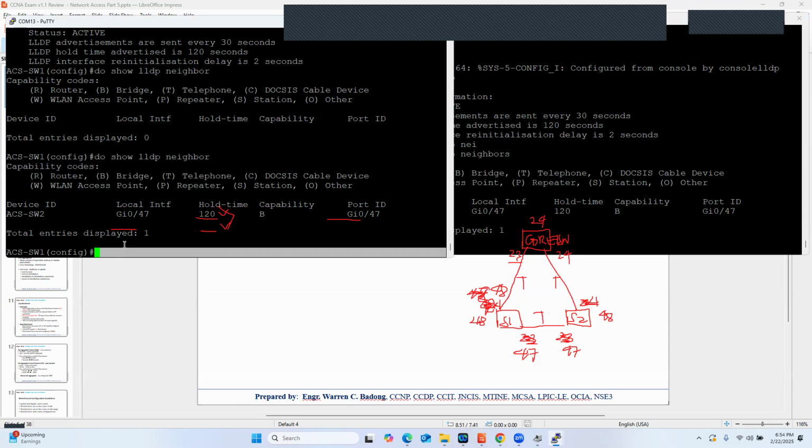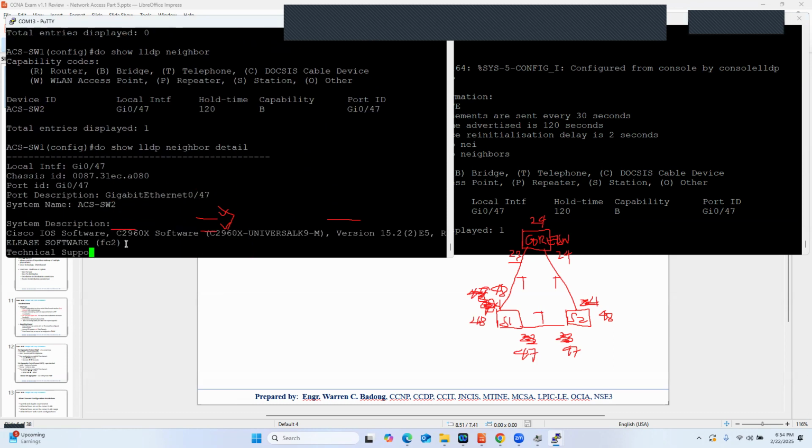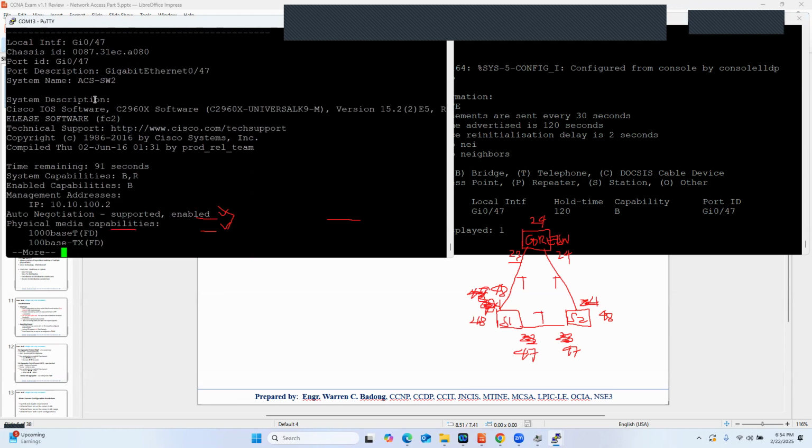What about with the detail keyword? I think you will get similar information like the MAC address, the local ports, the host name of the remote device, the version of the operating system. What else? IP address, of course, of that device.